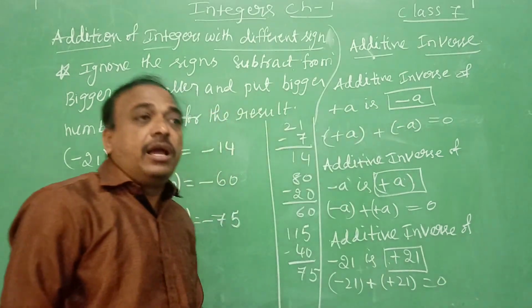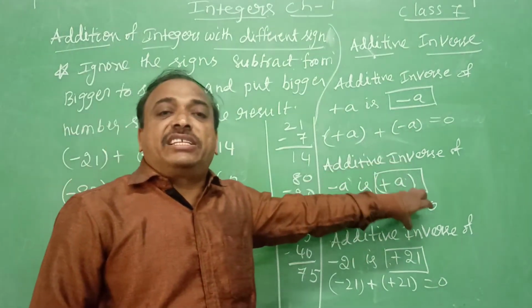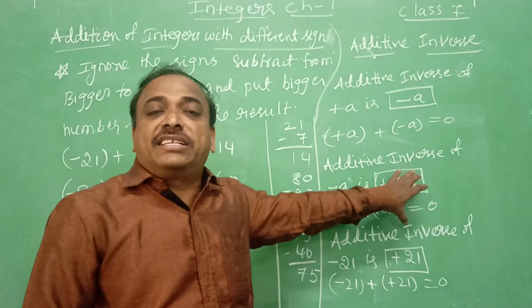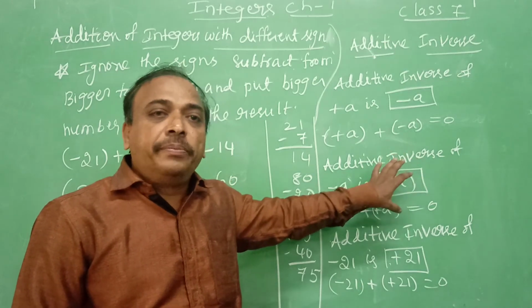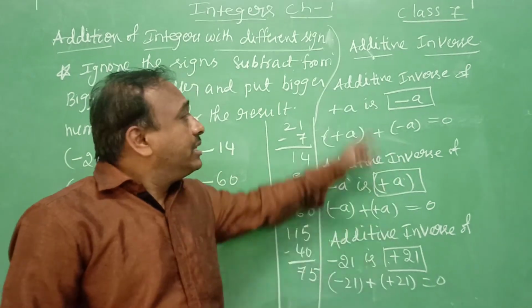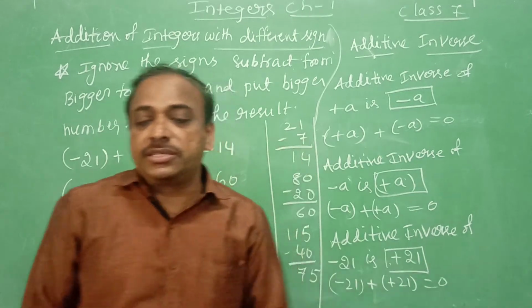The result will always be a number and its additive inverse, and always the sum will be equal to 0. I hope it is clear to you. This is additive inverse.